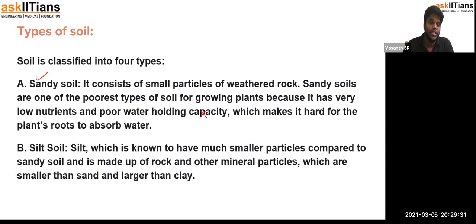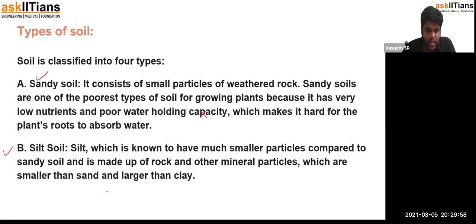So the next one is silt soil. Silt soil has fine particles, the finest particles, not the most finest particles. Compared to sandy soil, silt soil is found in the deposits of the river banks. It will be highly mineral rich, and the particles are smaller than the sand, and comparatively bigger than the particles found in the clay.